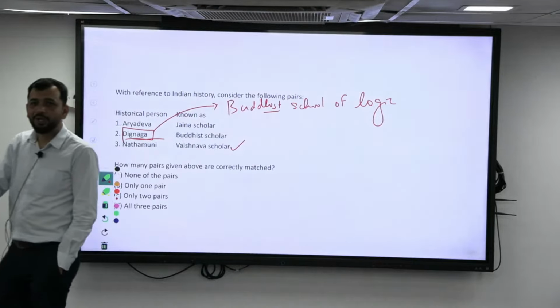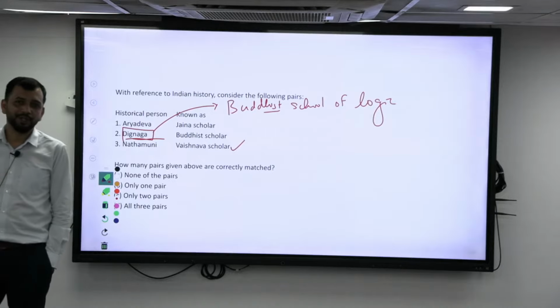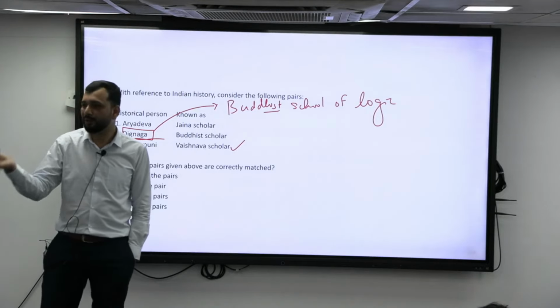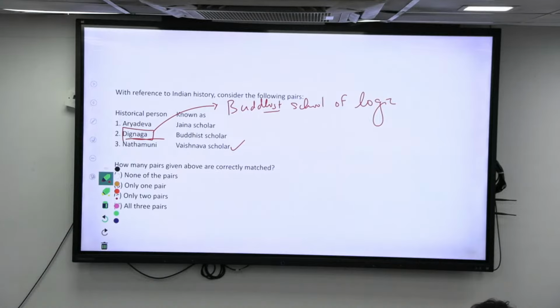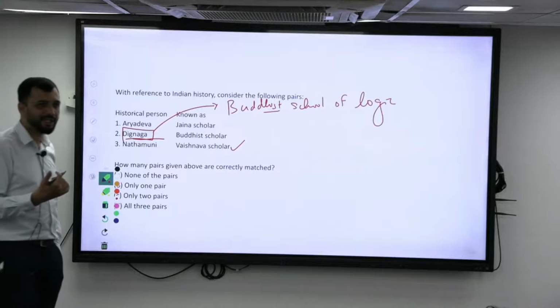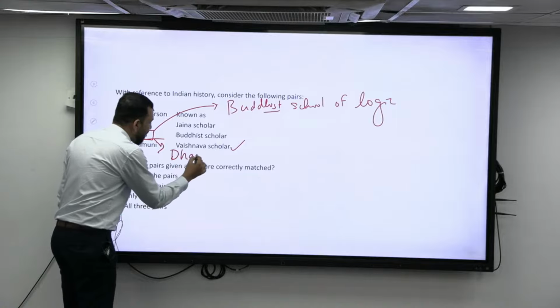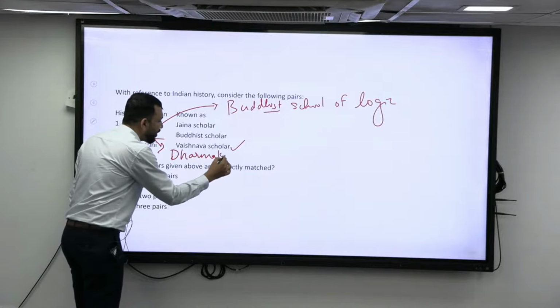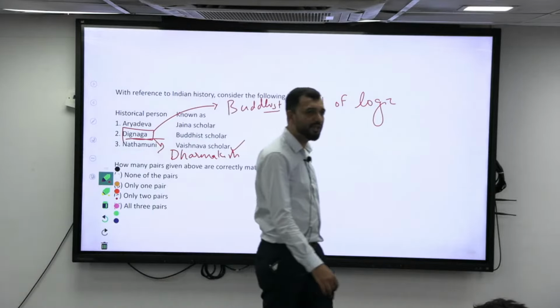You should not accept anything that you see without logic. Whatever you listen to, even though it has been told by Buddha, you have to verify it. With logic you accept anything. Blindly you don't accept anything. That is basically logic, right? He and Dharmakirti are two founders or proponents of this Buddhist school of logic.